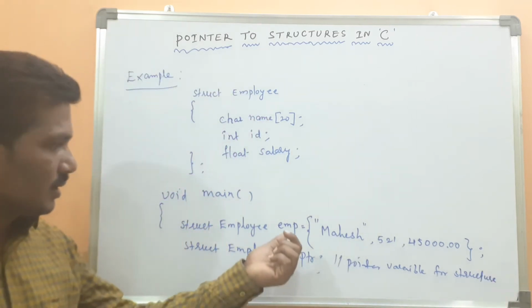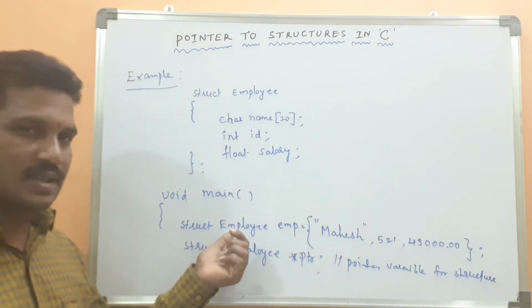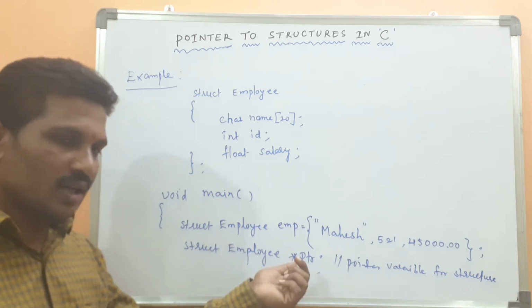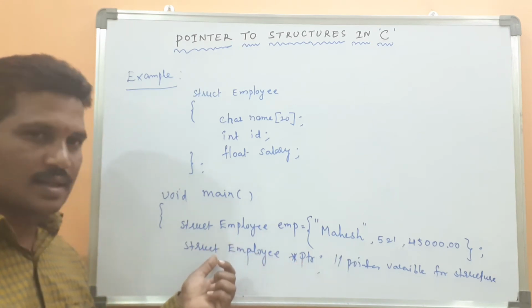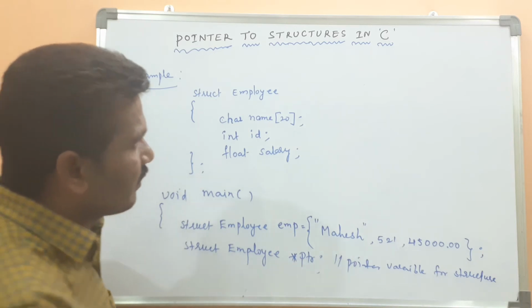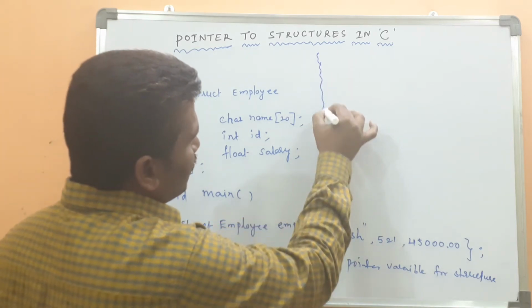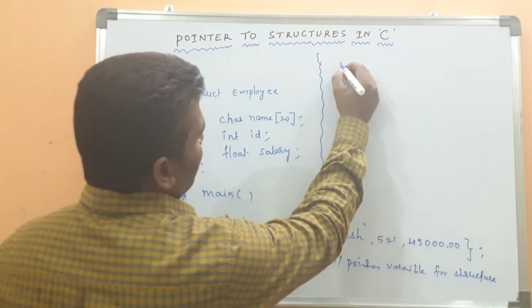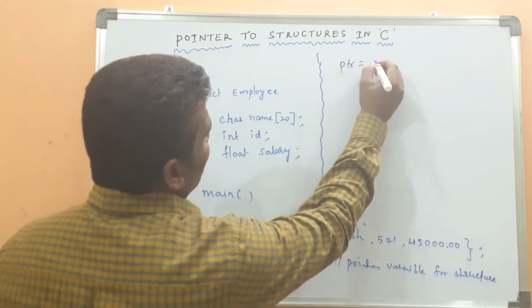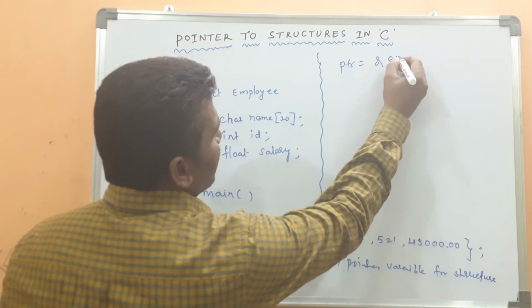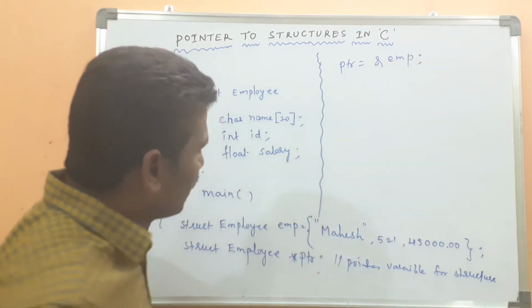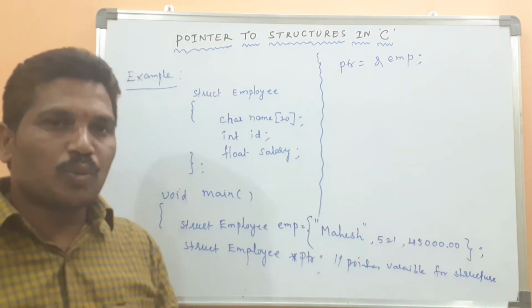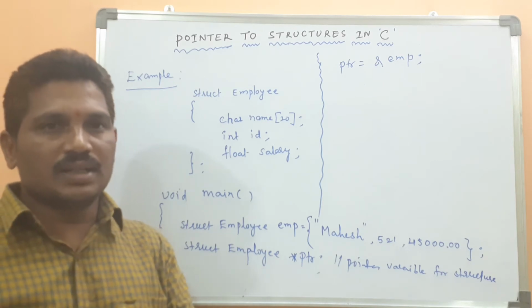Okay. Here, this is a normal variable as declared by the structure. This is a pointer variable as declared for the structure. Then in the pointer variable, we can store the address of the structure variable. PTR equals address of EMP. At that time, what is meant by a pointer? A pointer can hold the address of another variable.